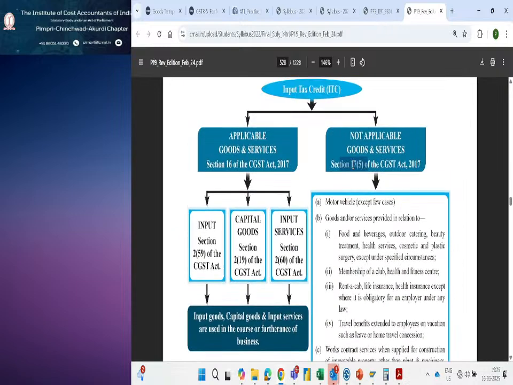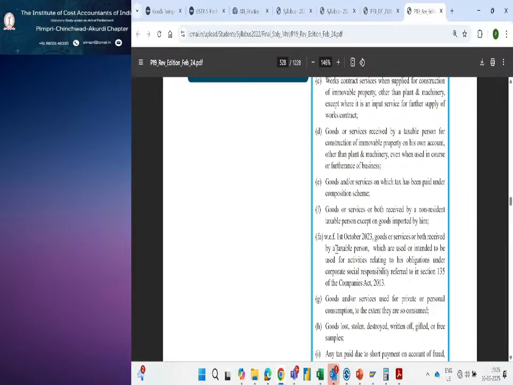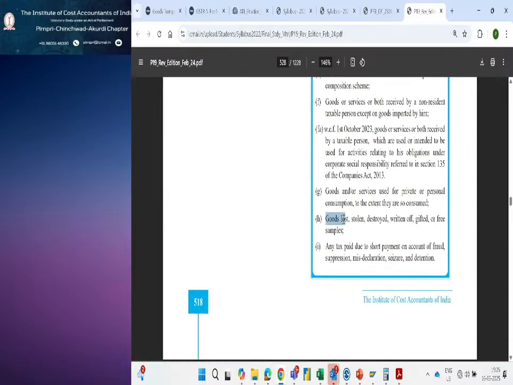Section 17 subsection 5 says what? Not applicable. ITC not applicable goods and services. So here you can see goods lost, stolen, destroyed, written off, gifted or free samples. So in that case you are not eligible to avail ITC.